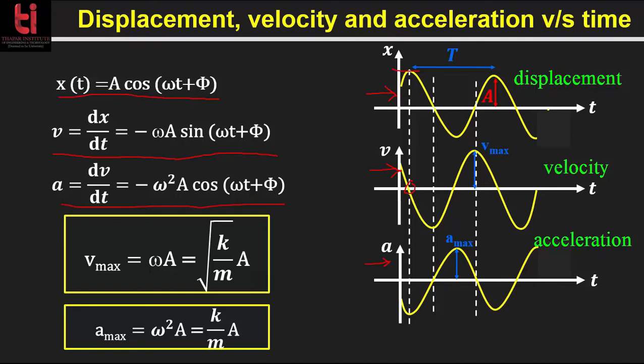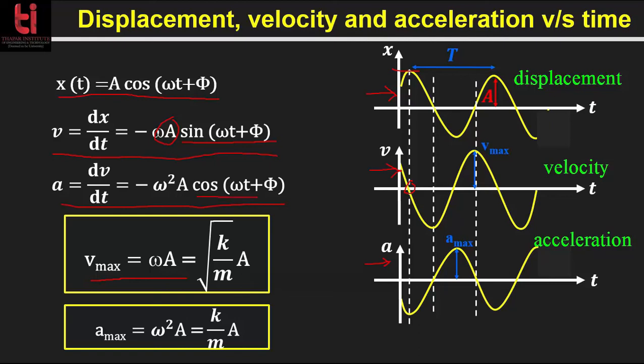From the expression of velocity, we can estimate the maximum velocity. We get the maximum velocity when the sine term, sin(omega t plus phi), is equal to 1. Then we are left with only the omega into A part. So the maximum velocity is omega into A, and since omega is root over k by m, this is root over k by m into A. A is the amplitude.